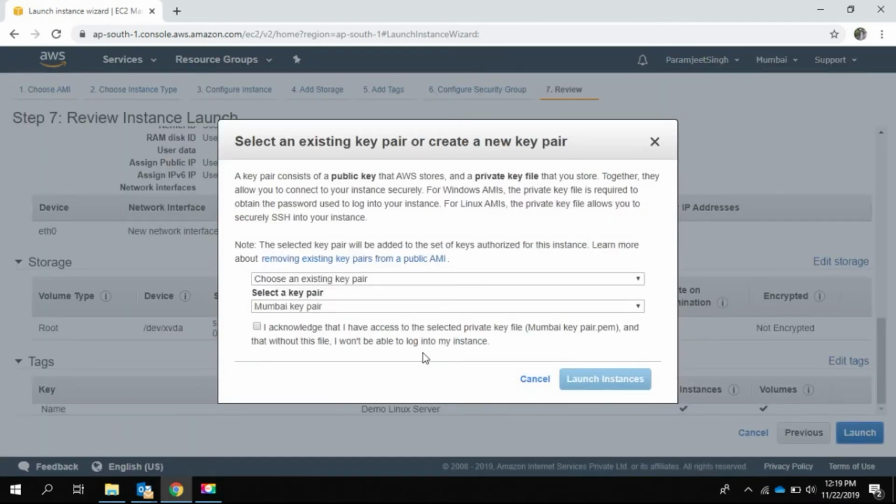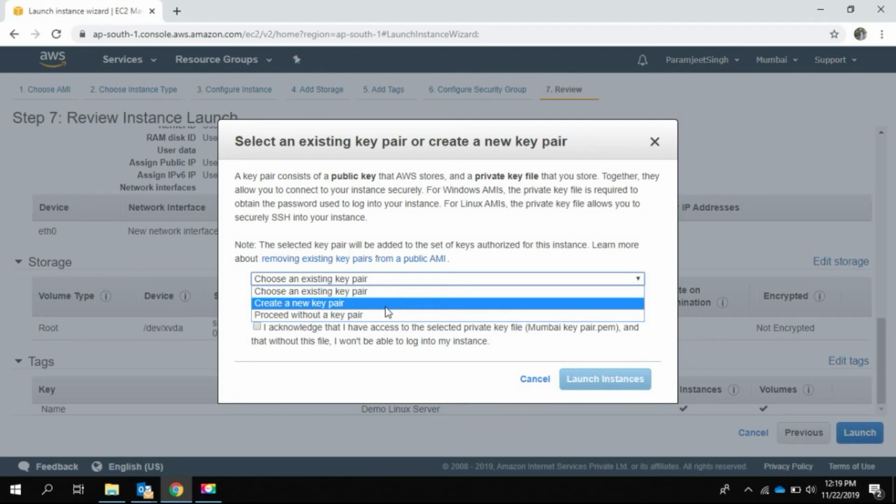Now this is the place where we need keys, public keys and private keys, which will help us to log in into the instance. Public keys are stored with AWS, whereas private keys are with us, which we need to log in into the instance. We have the option to choose from an existing key pair, or we can create a new key pair.